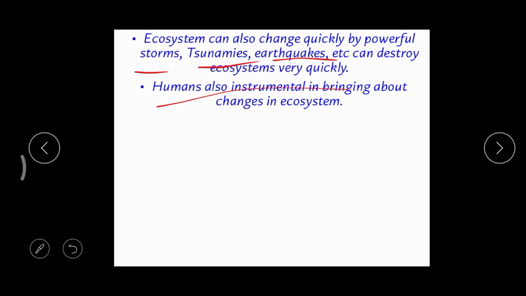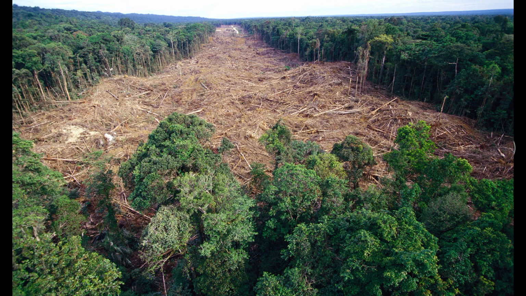And even humans are instrumental in bringing about changes. Now, humans are totally different from other animals. All the animals depend on nature just to satisfy their needs. But what about man? Man also depends on nature, but because of his greedy nature, he is overusing it.